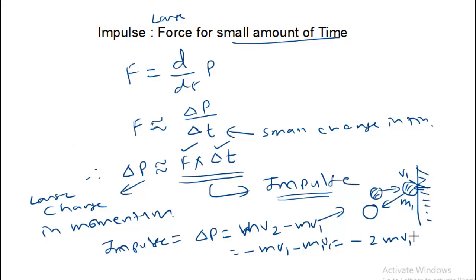The meaning is that the impulse gives rise to a large change in momentum.